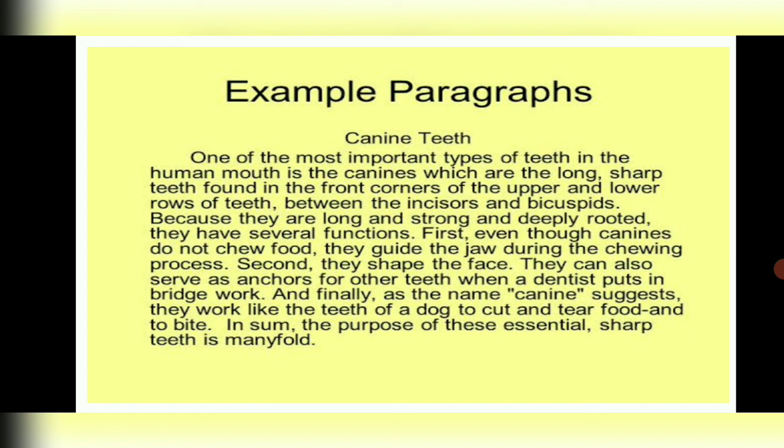All the details have been provided. And concluding, what is the conclusion? In conclusion, we have said that the teeth have manifold uses. So a proper topic sentence has been used, a proper conclusion is there, and in between we can find all the information is connected to the topic, canine teeth. Thus we see that this is a perfect example of a correct paragraph.